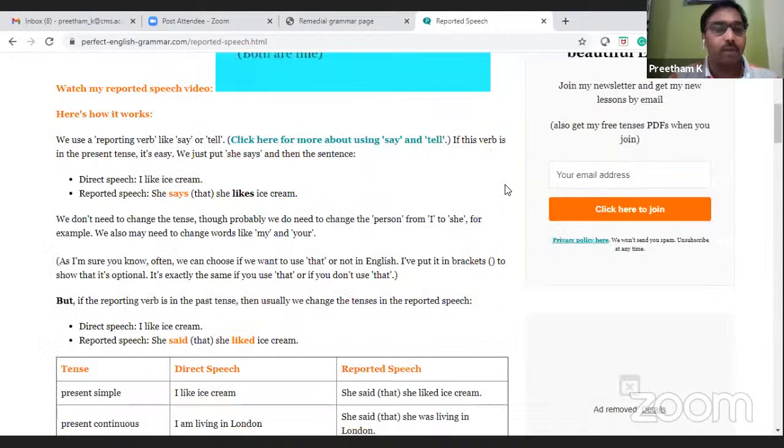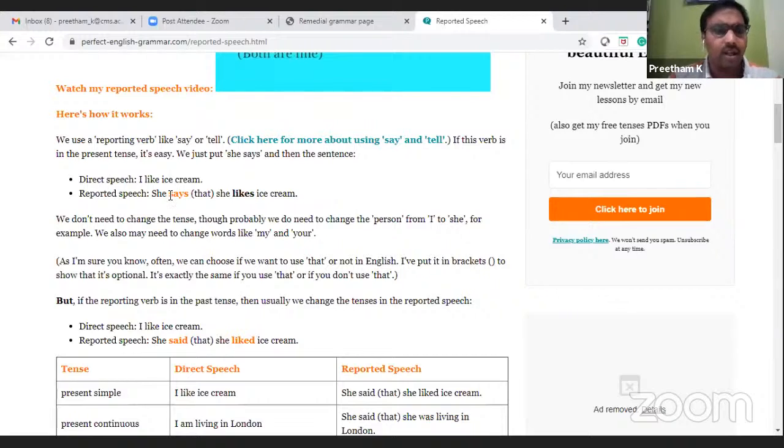So we use a reporting verb like say or tell, and its forms. It could be say, said, or tell or told. If this verb is in the present tense, it's easy. We just put she says and then the sentence. Direct speech, I like ice cream. Reported speech, for example, person A says that "I like ice creams" within quotes, because when you're quoting somebody, you have to use them. Then reported speech, what do you do? She says that she likes ice cream.